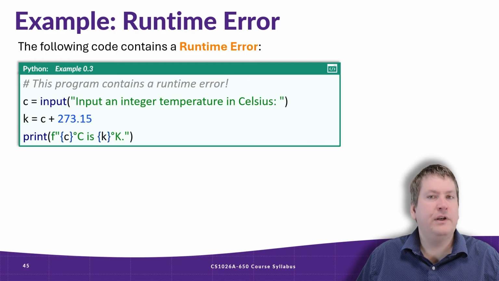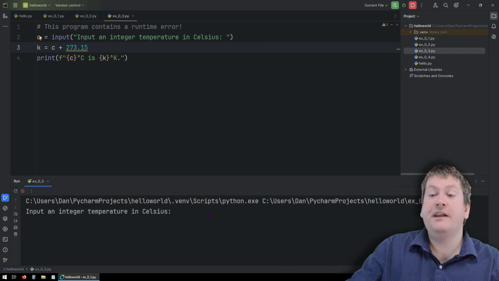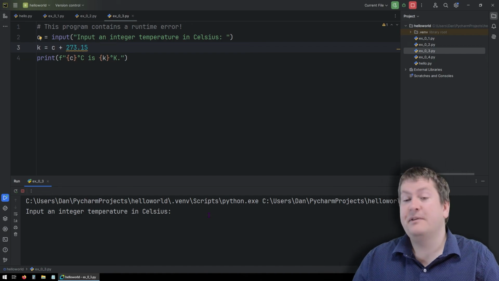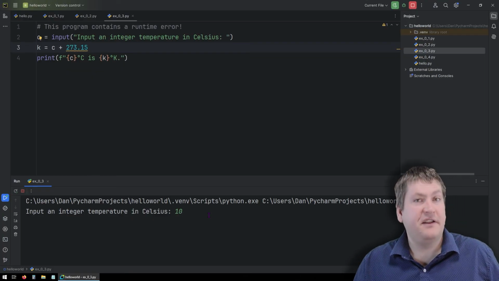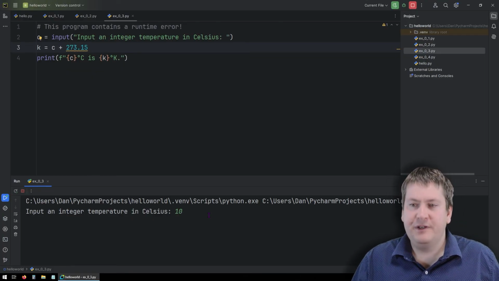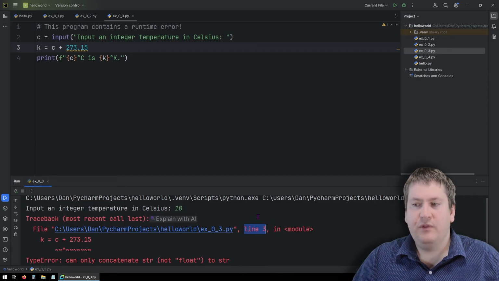Okay, let's try running the code and see what happens. We just ran the program and it's asking us to input a temperature in Celsius, specifically an integer temperature. By integer, we mean a whole number. So for example, 10 would be fine, but 10.5 would not, because that has decimal places. And what happens when we input 10? Well, we get an error. And if we look at this error, we can see that it is pointing to line 3. It's always important to look at these line numbers because they give us a big clue about where the issue is in our code. In this case, it's saying that it's in this line, k equals c plus 273.15.